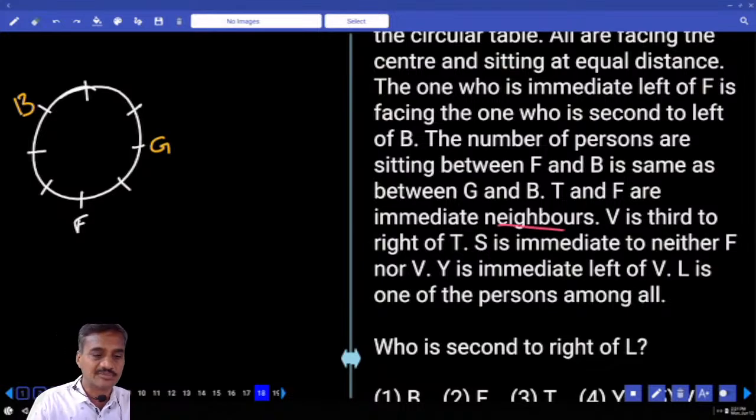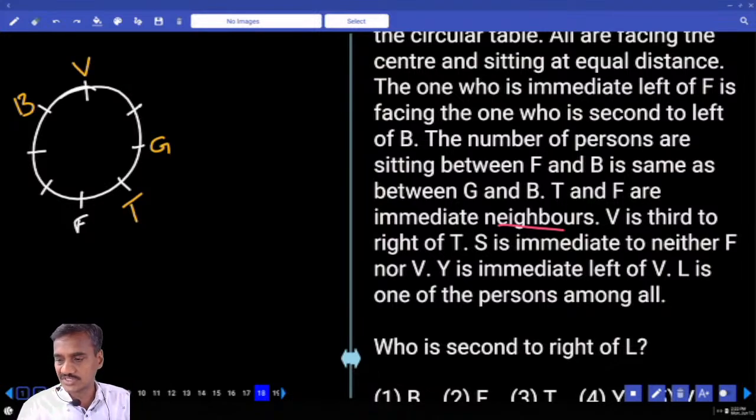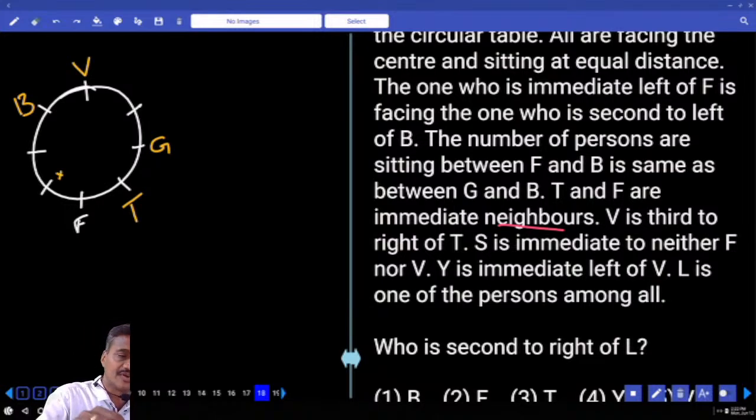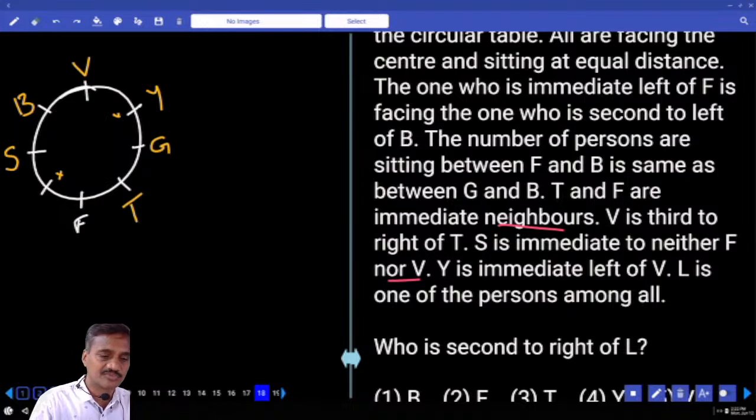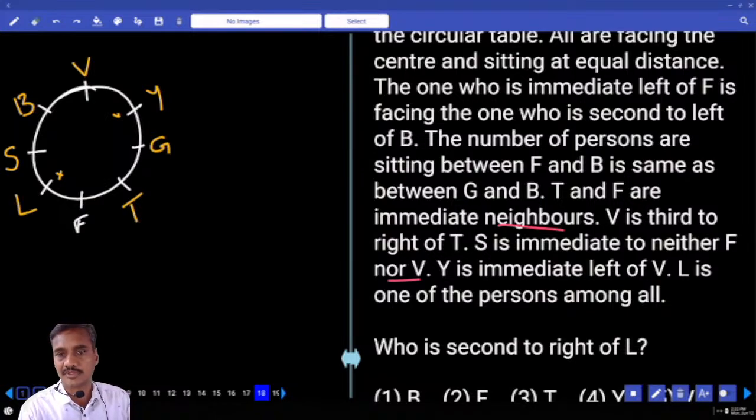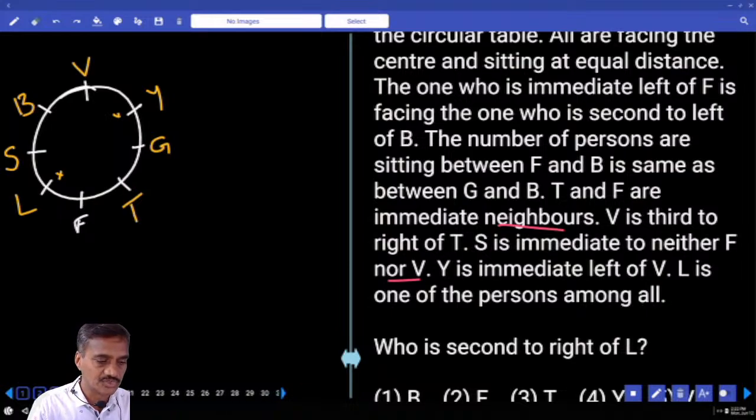And T and F are immediate neighbors of each other. Now T and F, T can be either here or here, there are 2 different possibilities. And V is second to the right of T. If T is here, V second to the right of T is not possible, then V and G must be in the same place. And T is here, and V is second to the right of T, V is here. And S is immediate neighbor to neither F nor V, and F cannot be here, and S must be adjacent. Then S is not adjacent to F. And Y is immediate left of V. L is one of the persons among all, L must be here. Now this is about question numbers 18 to 21.